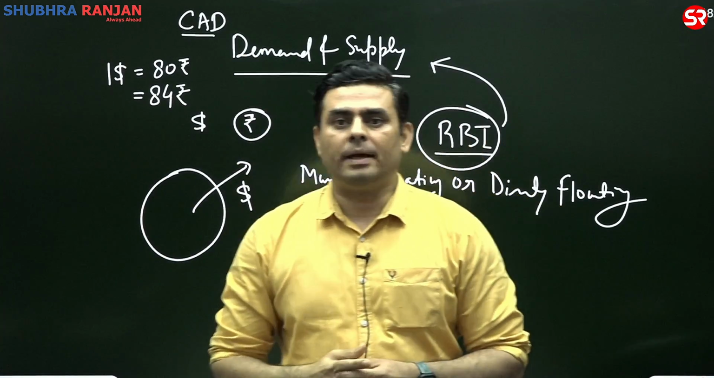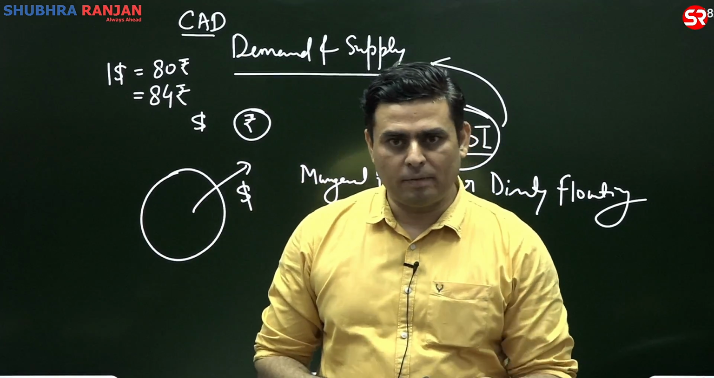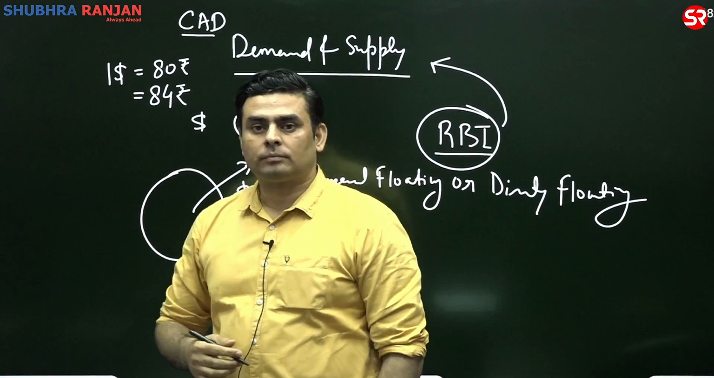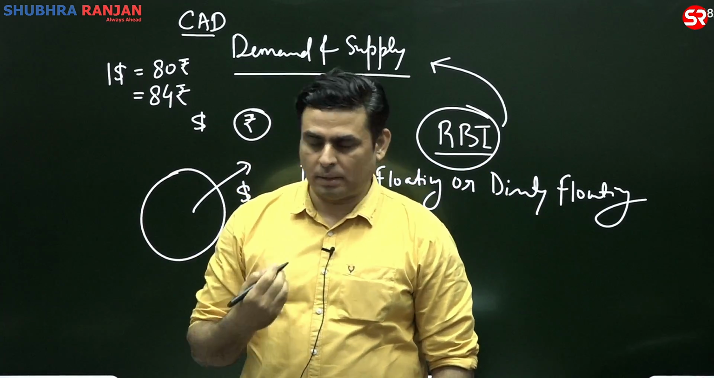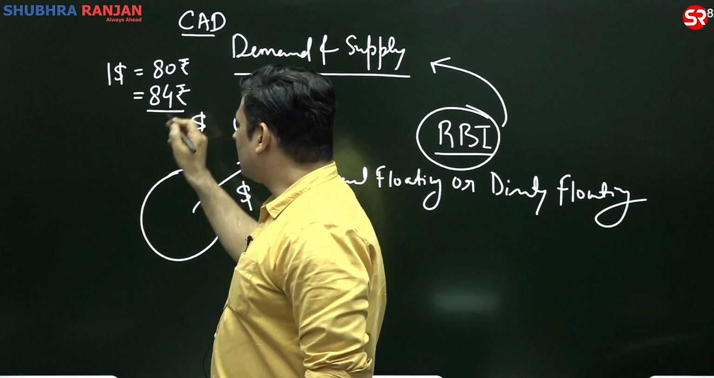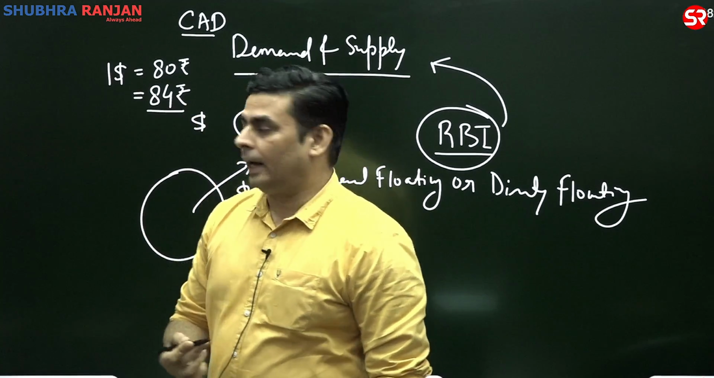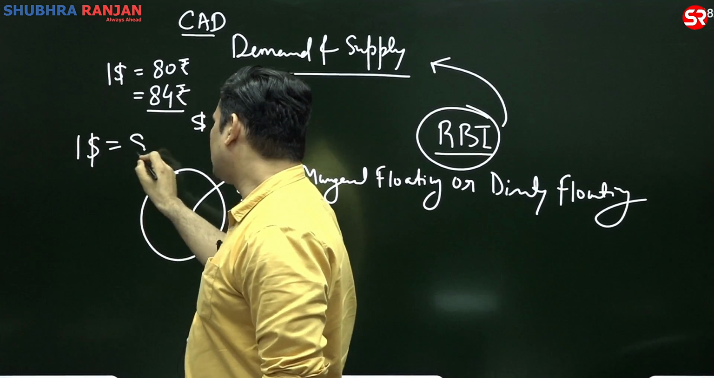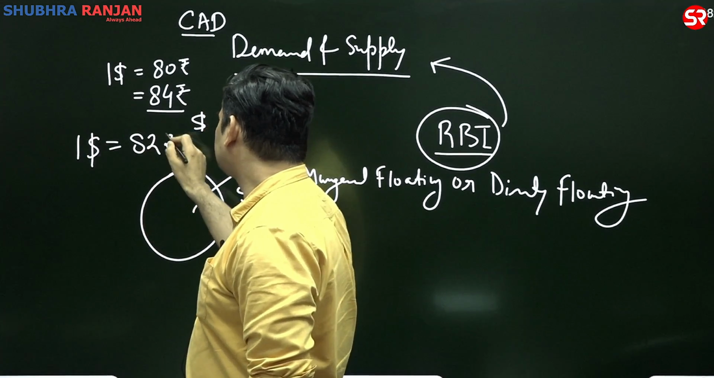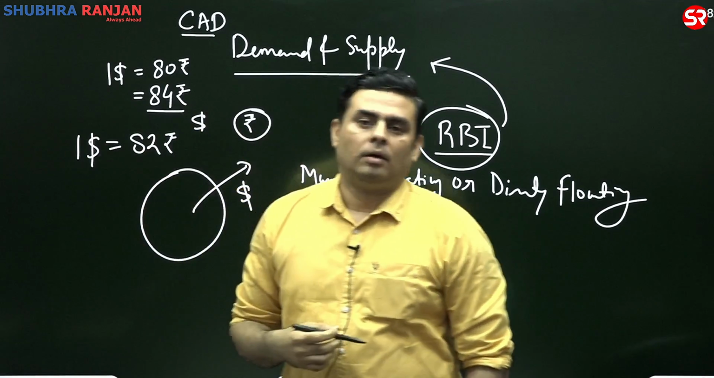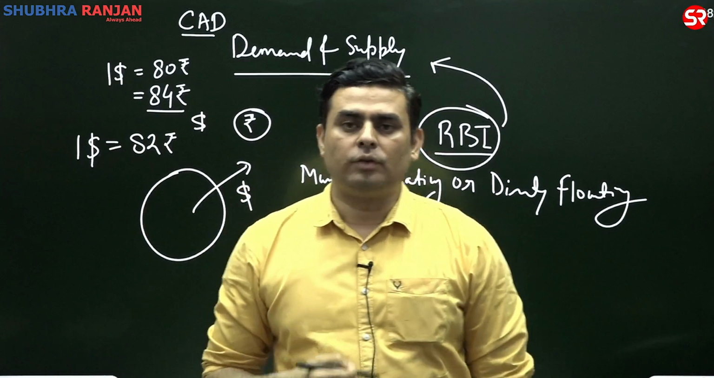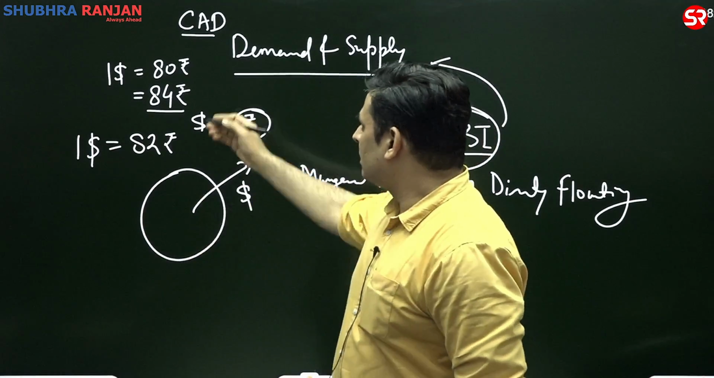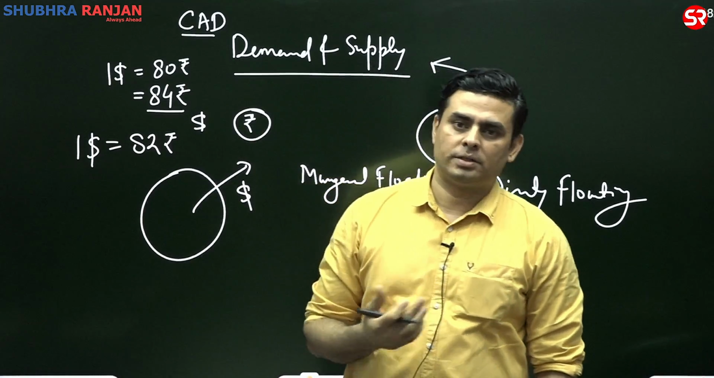Means RBI is going to intervene. What will RBI do? RBI will start selling US dollar on its own in the currency market. The market is at the price of 84 rupees, and maybe RBI will start selling US dollar at the price of 82 rupees. So this selling of US dollar by the RBI is going to stabilize our exchange rate.